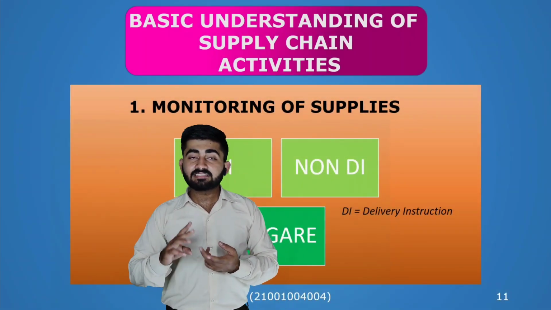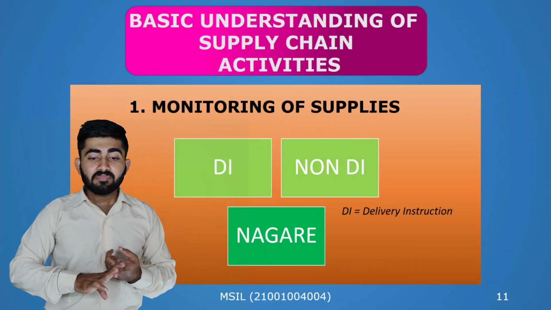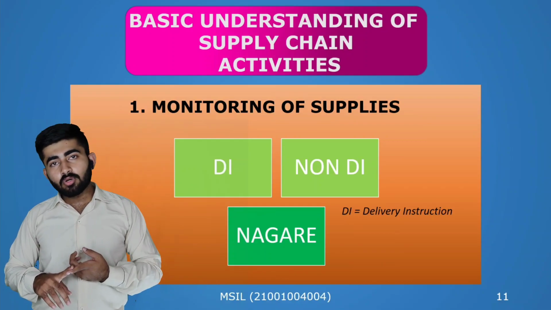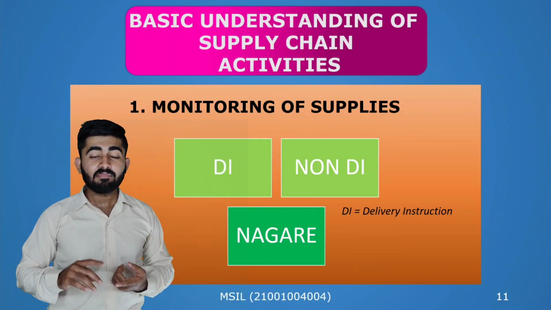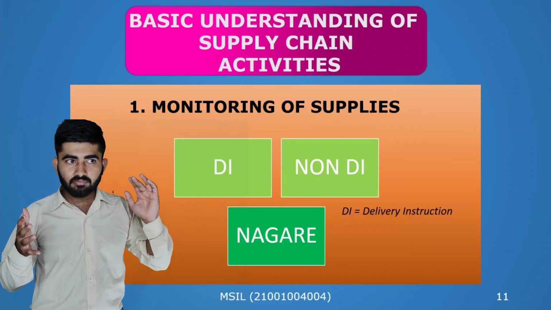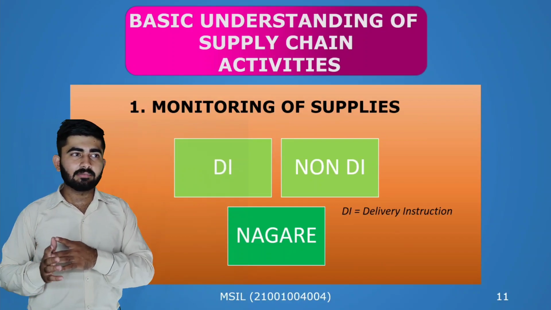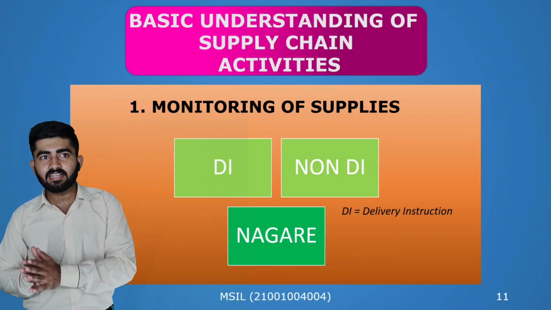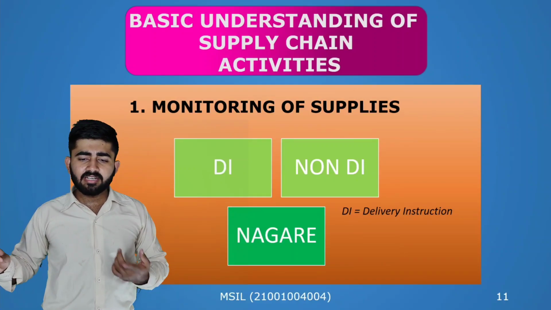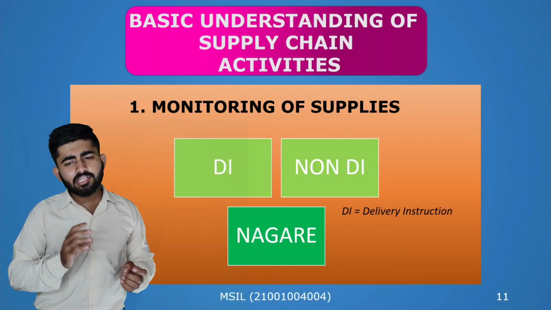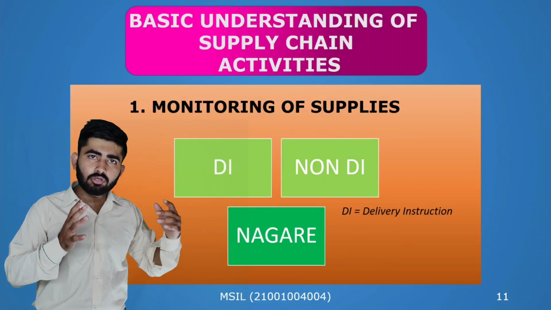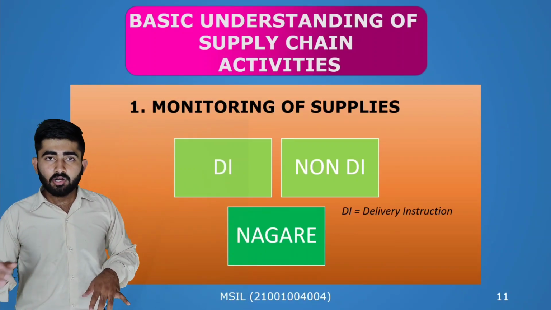Monitoring supplies depicts the 3 major supplies that need to be measured. Number 1 is DI, that is delivery instruction. Second is non-DI, that is non-delivery instruction. Third is Nagare. DI means a vendor needs to send a part in one day regardless of the time. For example, vendors have to send around 600 parts in a day. There is no time limitation: the vendor can send the parts in any quantities, like 200 plus 200 plus 200, 400 plus 200, anything he wants, or in fact 600 at one time in 24 hours.